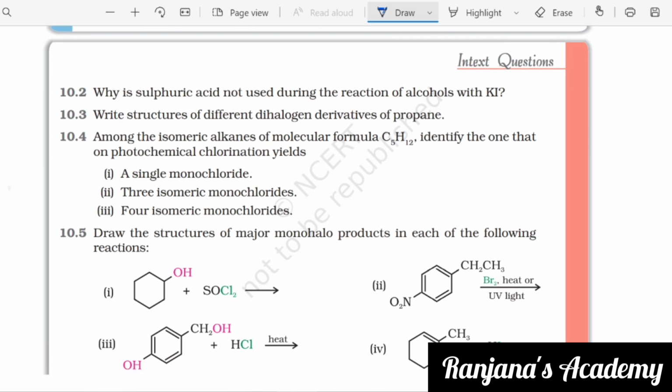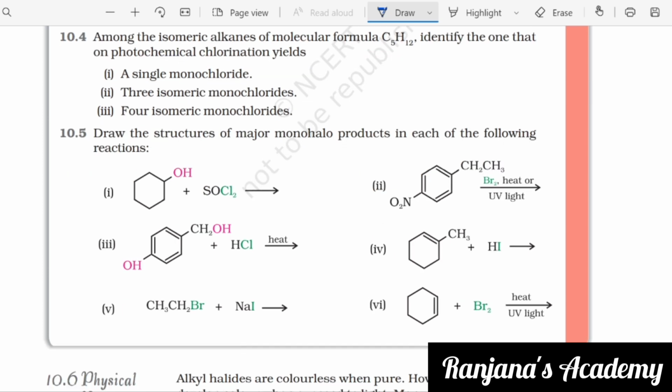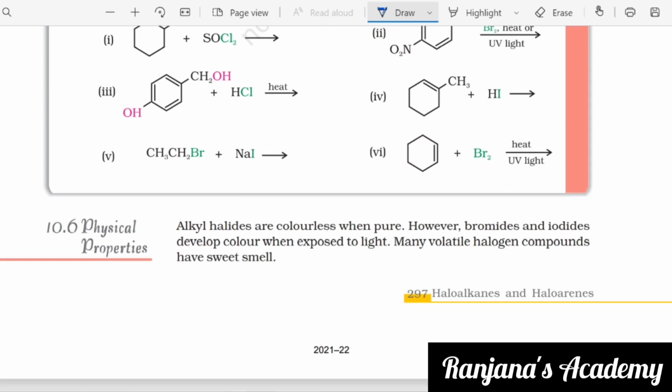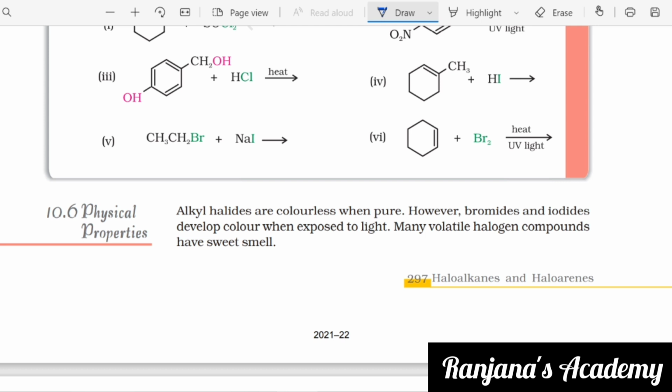These are some in-text questions based upon this. Try out these in-text questions. In the next session, I'll be discussing the physical properties of halo compounds.